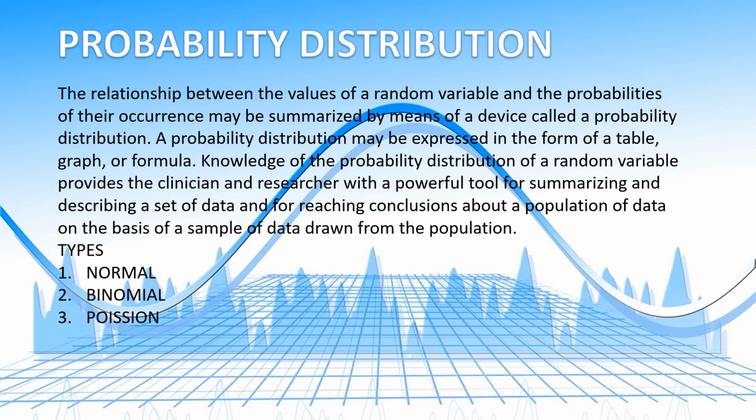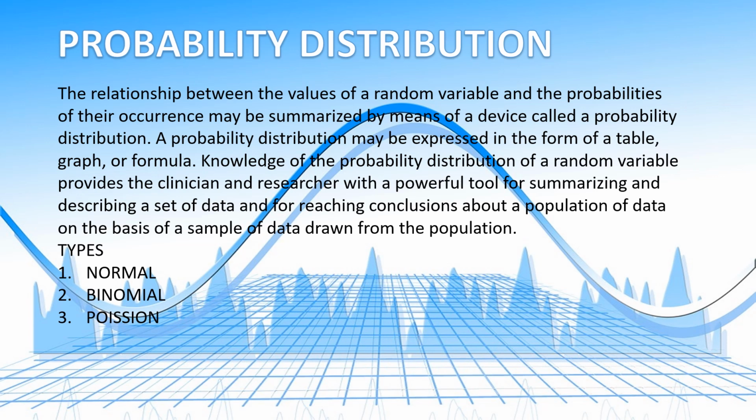So the next one is probability distribution. What is this probability distribution? It can be a table, graph or formula which shows the relationship between the value of a randomly selected variable and its chances of occurrence.